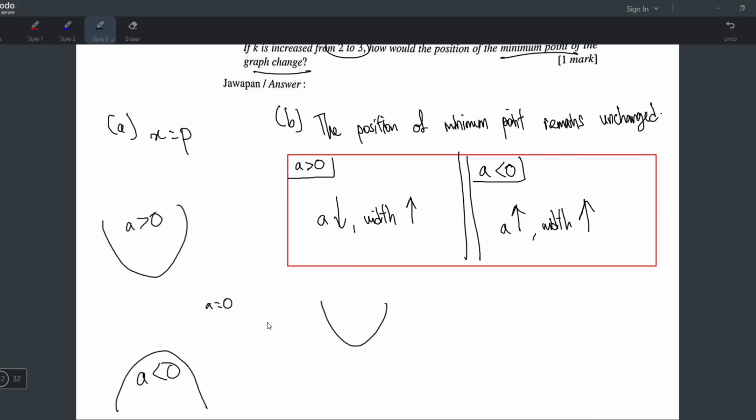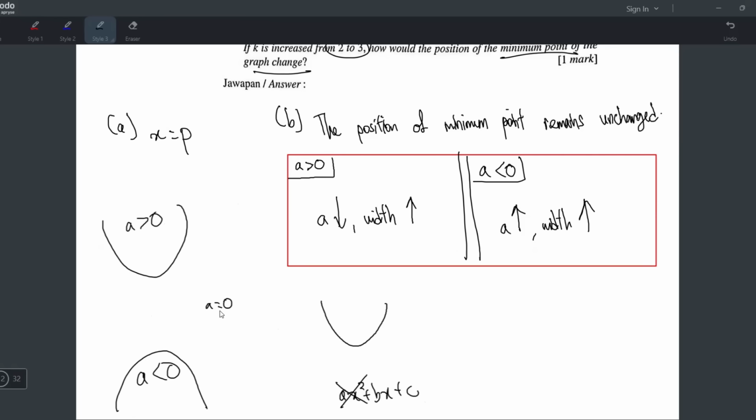Okay, like your general form is this is your general form, right? Ax squared plus bx plus c. Imagine one day your A is zero. What's gonna happen? 0 times x squared will be 0, so the x squared disappeared. You just left with this. And you all know when the highest power is 1, you don't get a curve, right? You get a straight line.